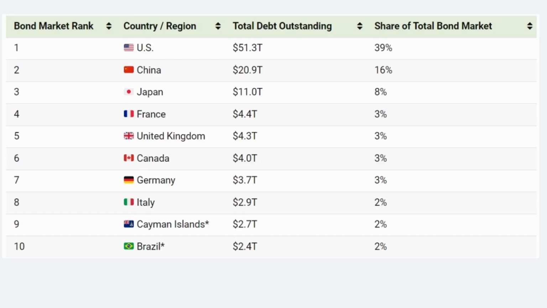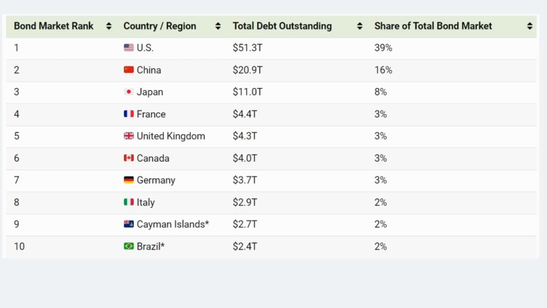repayment, because the bonds, whose interest payments are part of the debt repayment, are going to lose their value and get downgraded. Because of this the bond market will take a hit and it will cause a ripple effect, and it will bring down all the economies: China, Japan, India, US, UK, all the economies are going to take a hit. Along with this, one more thing which is going to happen is the dollar will take a hit and that will be a major disaster. We'll look into it a little later. So here you have seen how the bond market functions and what the share of the US is in the bond market.